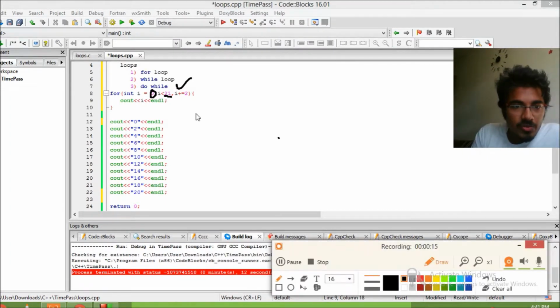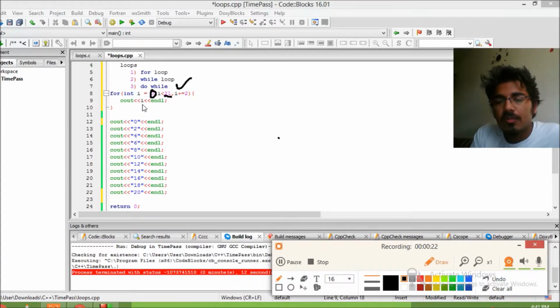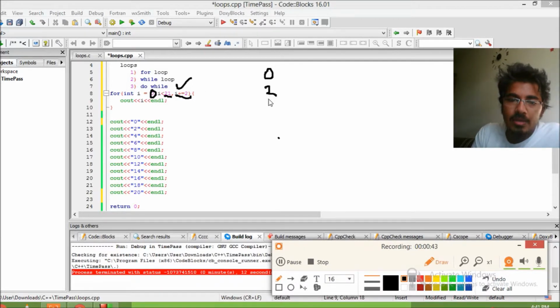So if it is true, then we'll go through here, this loop will run, and what's the value of i in this case? The value of i is 0. So it will print out a 0. Then it will come to this part, incrementing: 0 plus 2, 2, so i will be equal to 2. Now is 2 less than 21? The answer will be again yes, so it will print out 2, and this should go on till we reach 20. I hope that makes sense how it's going.